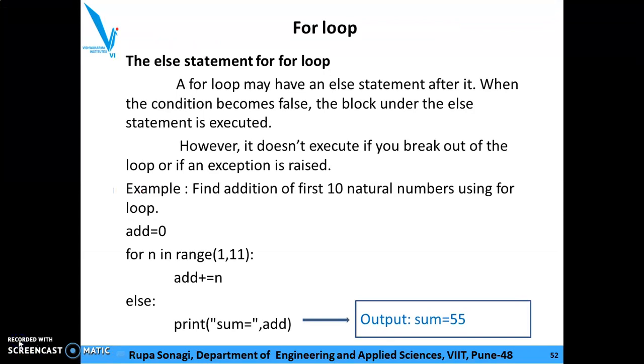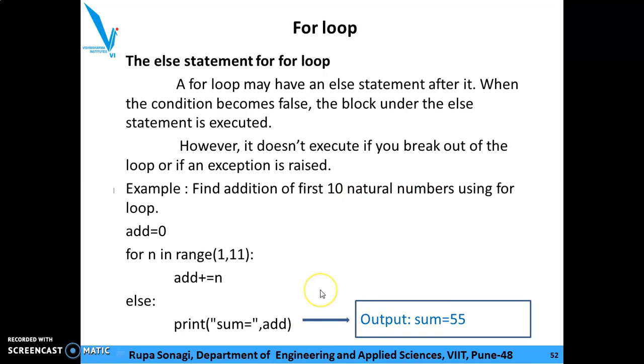The else statement for loop. A for loop may have an else statement after it. When the condition becomes false, the block under the else statement is executed. So we have already seen what we mean by else. However, it doesn't execute if you break out of the loop or if an exception is raised. So what is break we will see in the next video.